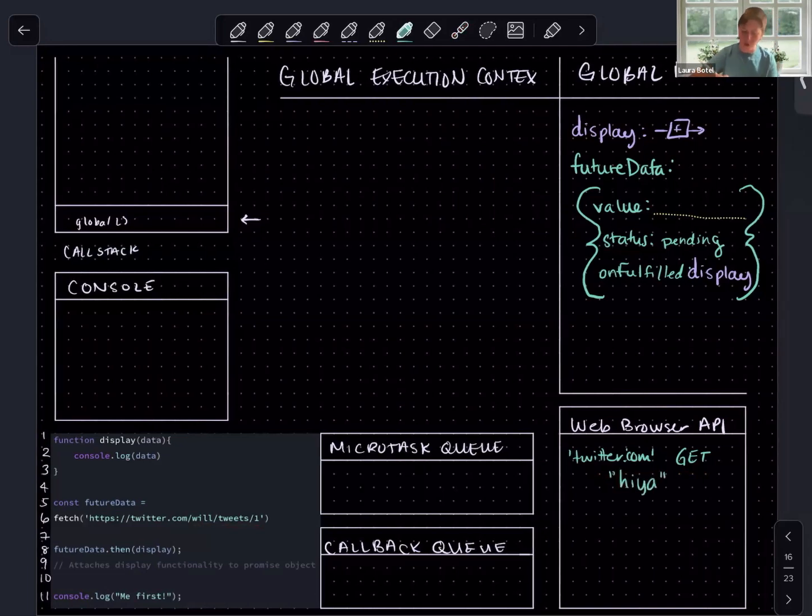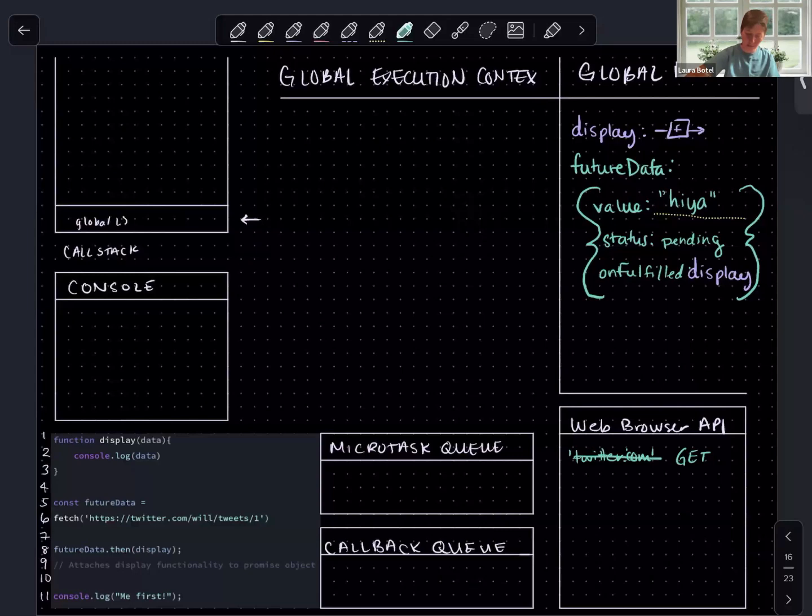Again, where does this value go? This value is going to be stored at the property with the label value. How semantic is that?